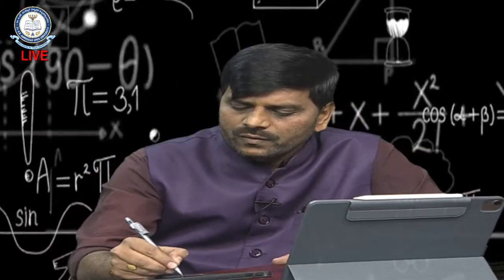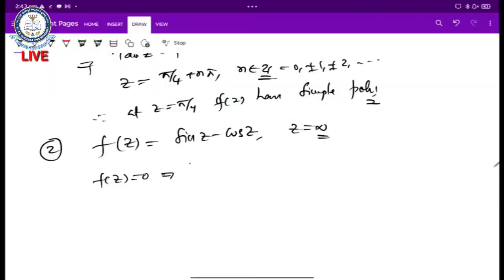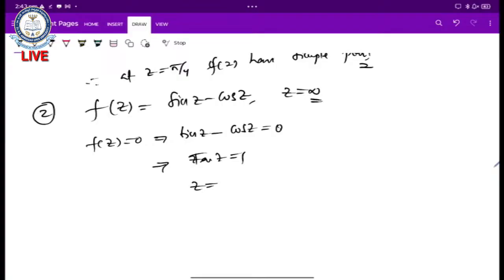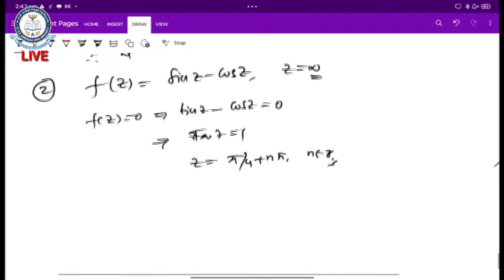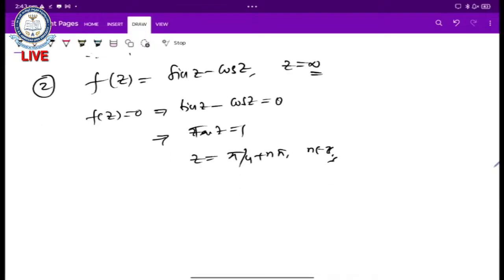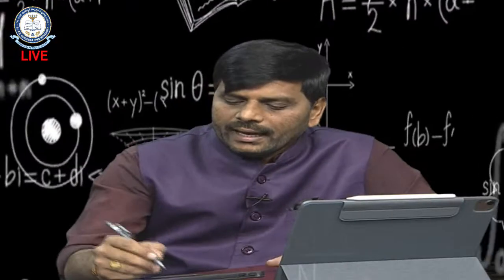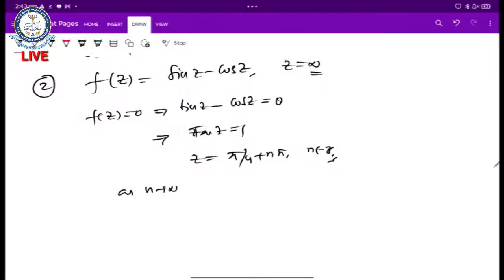Therefore f of z is equal to 0 implies sin z minus cos z is equal to 0. The same thing as just seen, tan z is equal to 1, then z is equal to pi by 4 plus n pi, where n belongs to the integers. Now we apply the limit: as n tends to infinity, z tends to infinity.